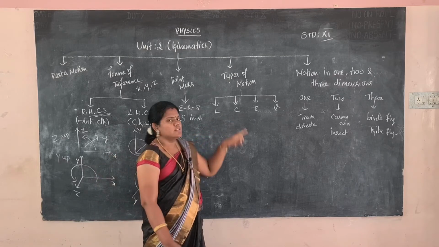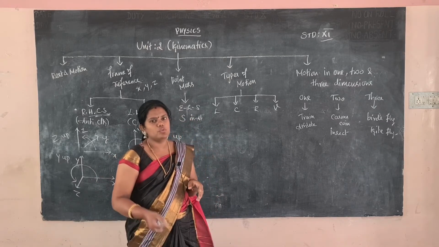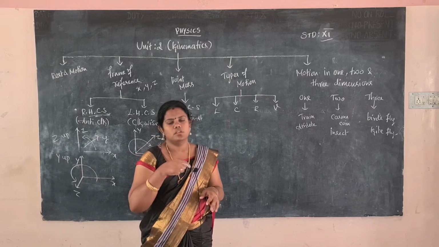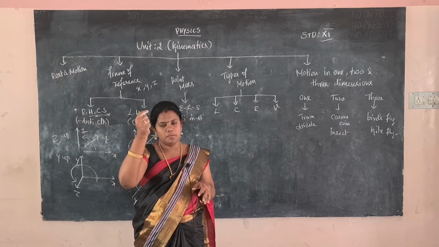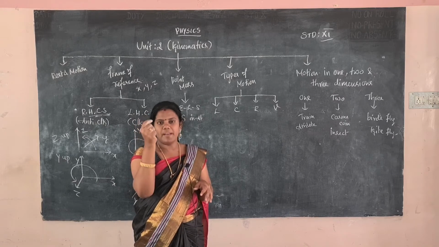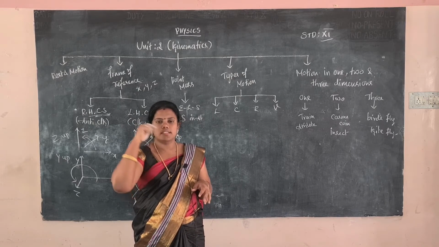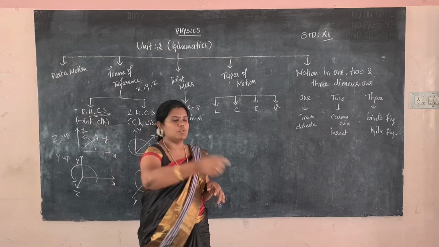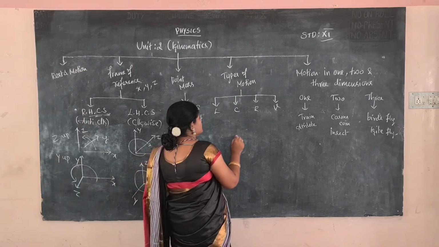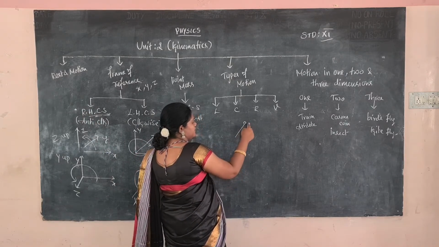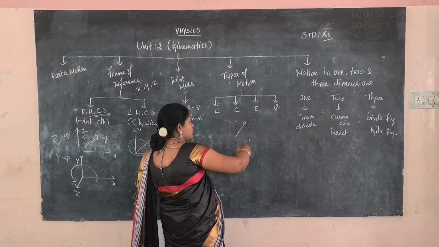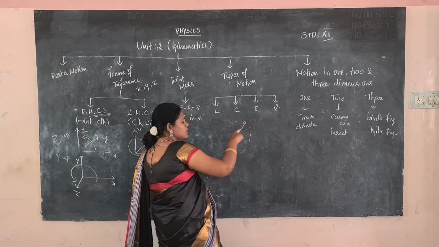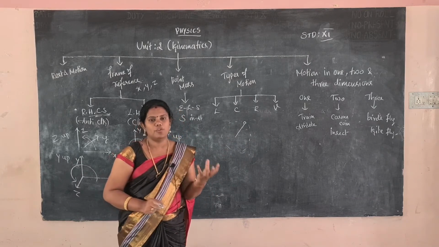And circular motion. Circular motion means you attach one stone at the end of a string and whirl the stone using the thread. We apply force on the string and the stone forms a circular motion. You fix one stone at the end of the thread and rotate the thread, and the stone forms circular motion. Circular motion means one thing moving in a circle.